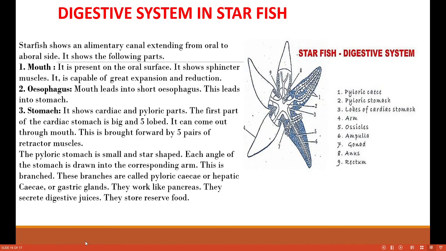The mouth is present on the oral surface, in the central disc, and it shows sphincter muscles, which are capable of great expansion and reduction. So the mouth can get large and it can also get very small.